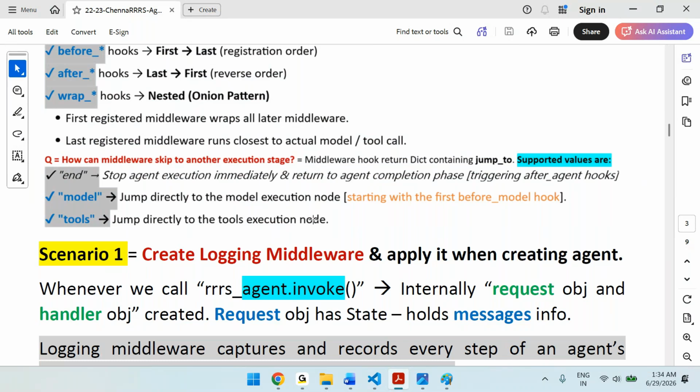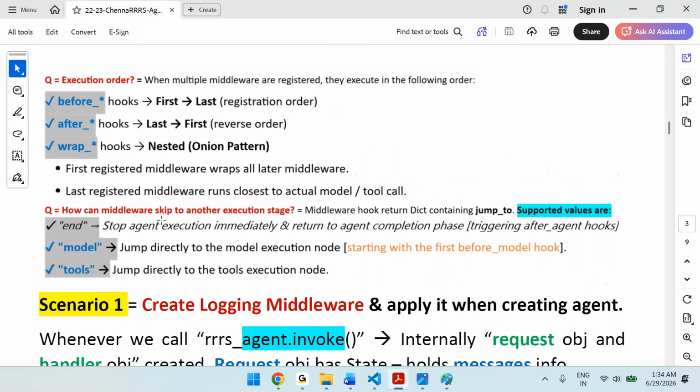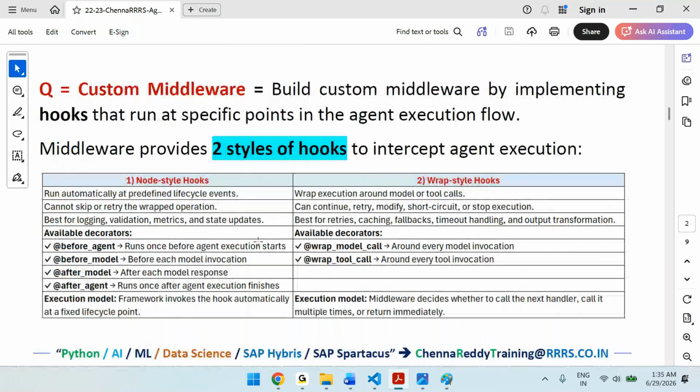So the question is, how can middleware skip another execution stage? For that, we can use end, which will stop the execution immediately, or model jump to the specific model execution node, or tool jump to the tool execution node. Like this, we can use different decorators to perform different activities.